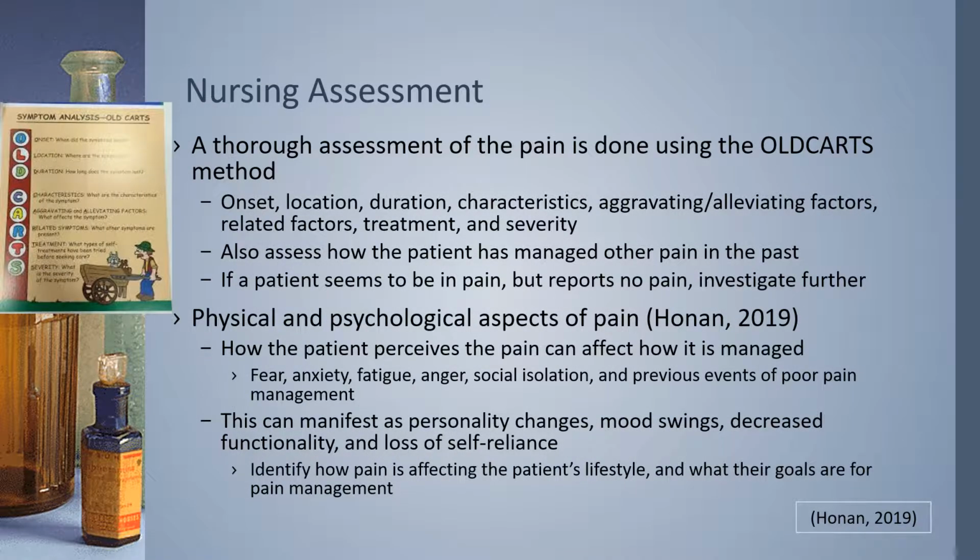Nursing assessment of cancer pain. A thorough assessment of the pain is done using the OLCARTS method. OLCARTS stands for onset, location, duration, characteristics, aggravating or alleviating factors, related symptoms, treatment, and severity. Doing this, you also want to assess how the patient has managed other pain in the past, and if they had cancer pain in the past and how they've managed that. If the patient seems to be in pain but also reports no pain, you want to further investigate this patient.